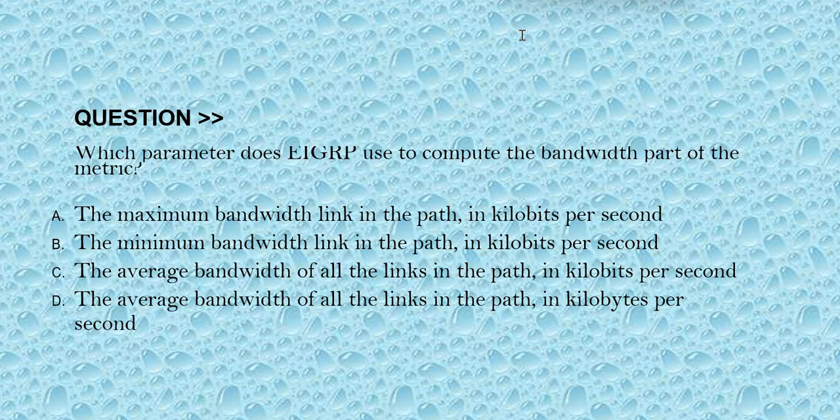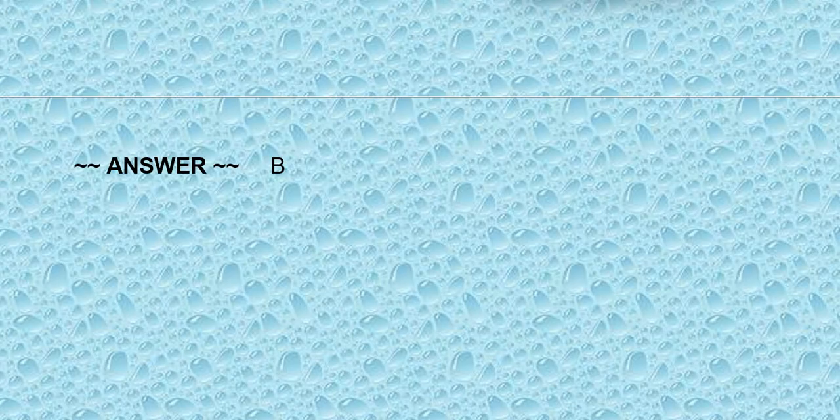Option C, the average bandwidth of all the links in the path in kilobytes per second. Option D, the average bandwidth of all the links in the path in kilobytes per second. The correct answer is option B.